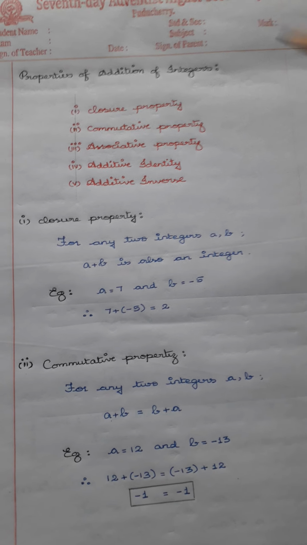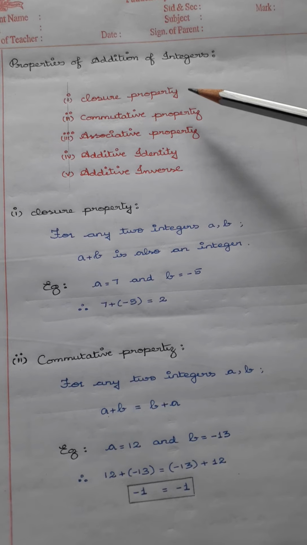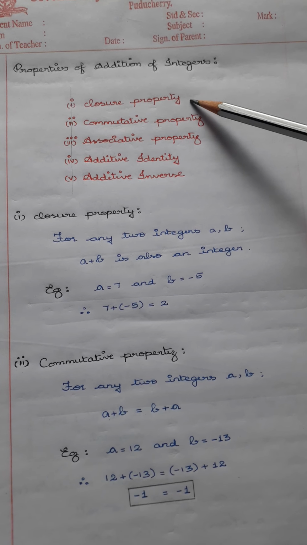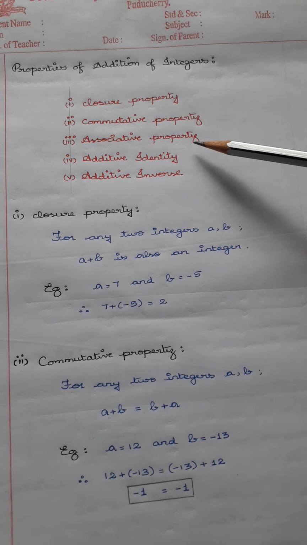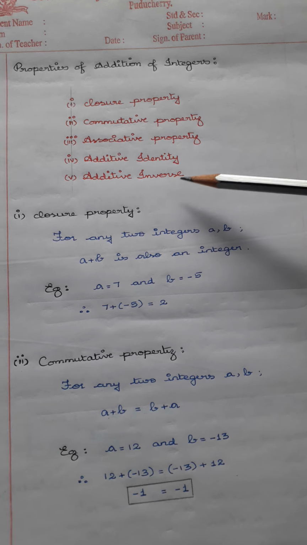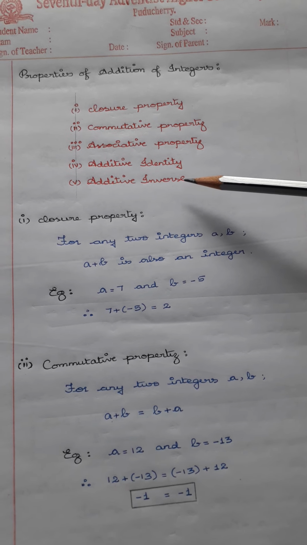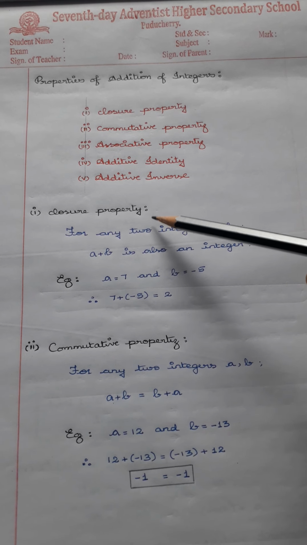Properties of addition. Here, we are going to learn the properties of the addition of integers. The first property is the closure property, second is the commutative property, third is the associative property, fourth is the additive identity, and fifth is the additive inverse. First, we are going to learn about the closure property.